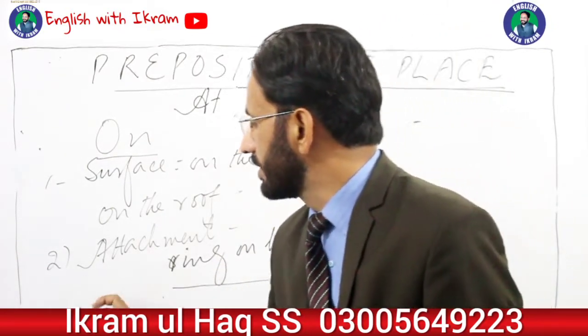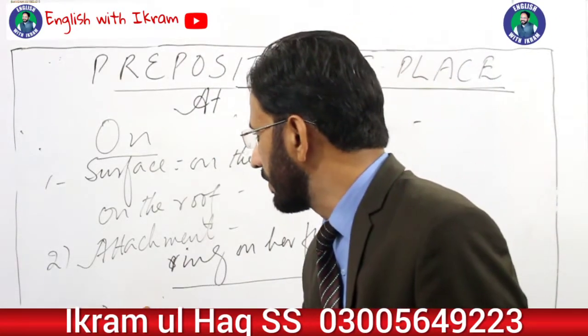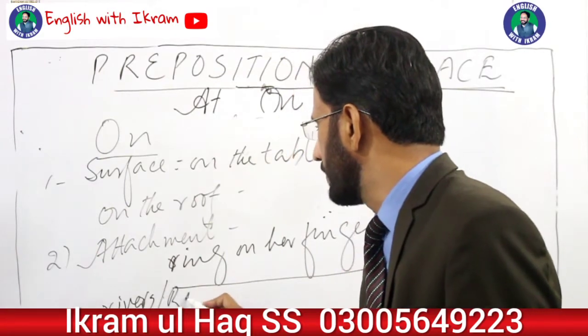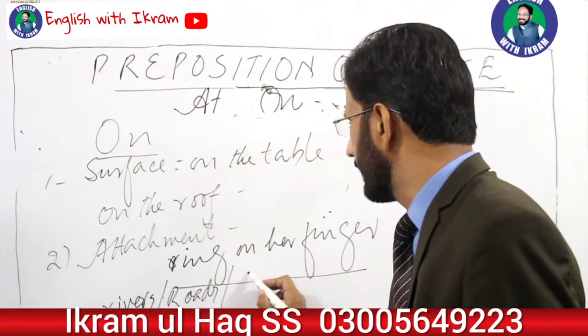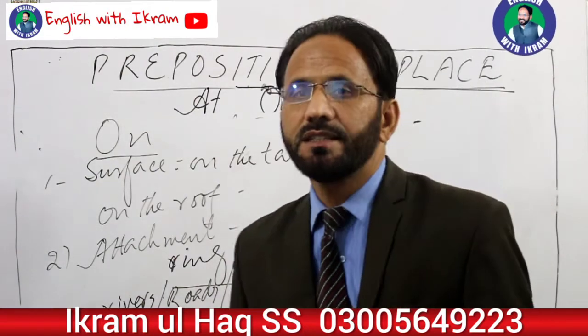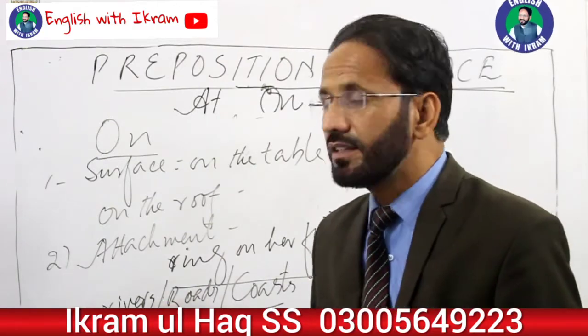And then the third use of the preposition of place is for rivers, roads, and coast. When something is near to a river, he is living on river Indus.